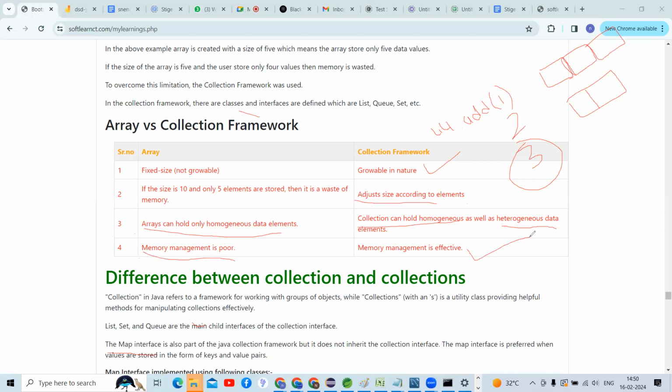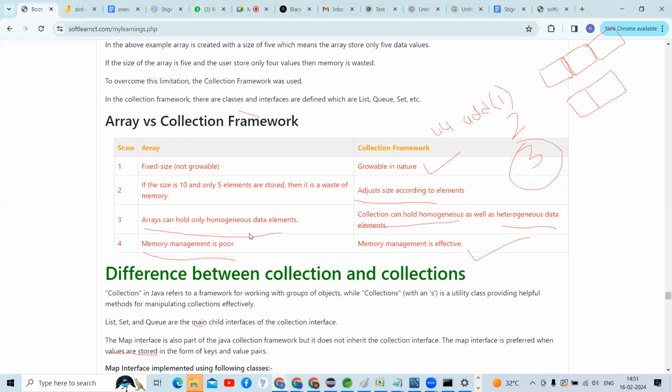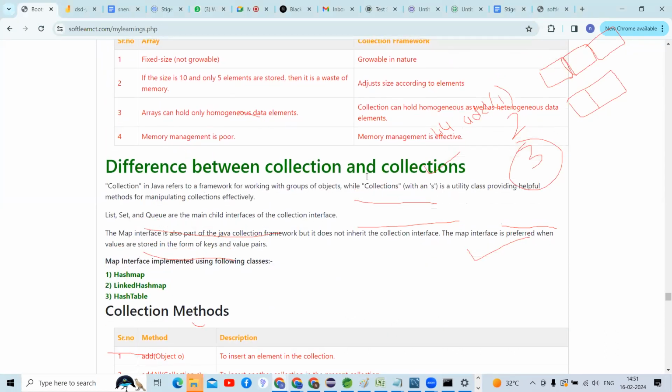First of all we go through the theoretical part, guys. Then we can go to the practical. Now tell me, guys, there is a difference between collection and collections. There is a collection and there is collections. What is the difference between both?